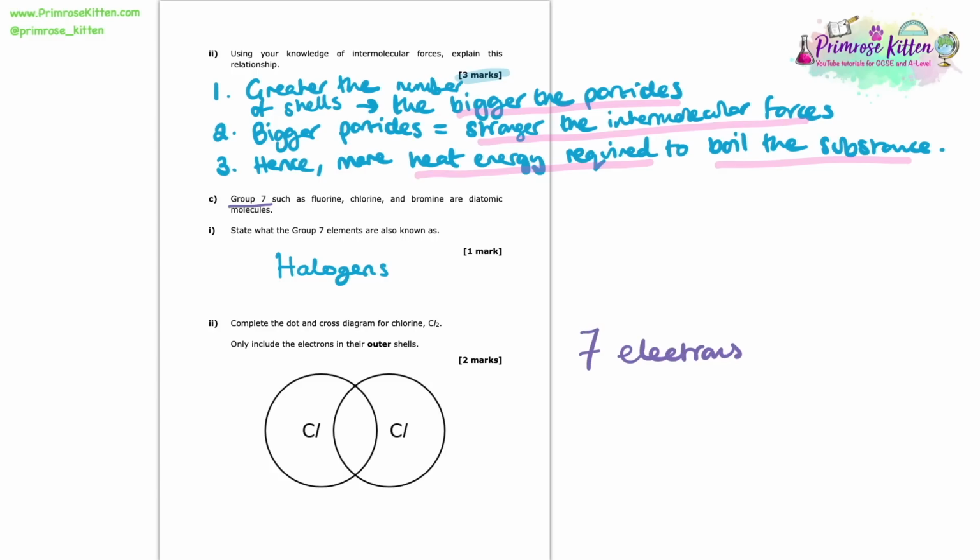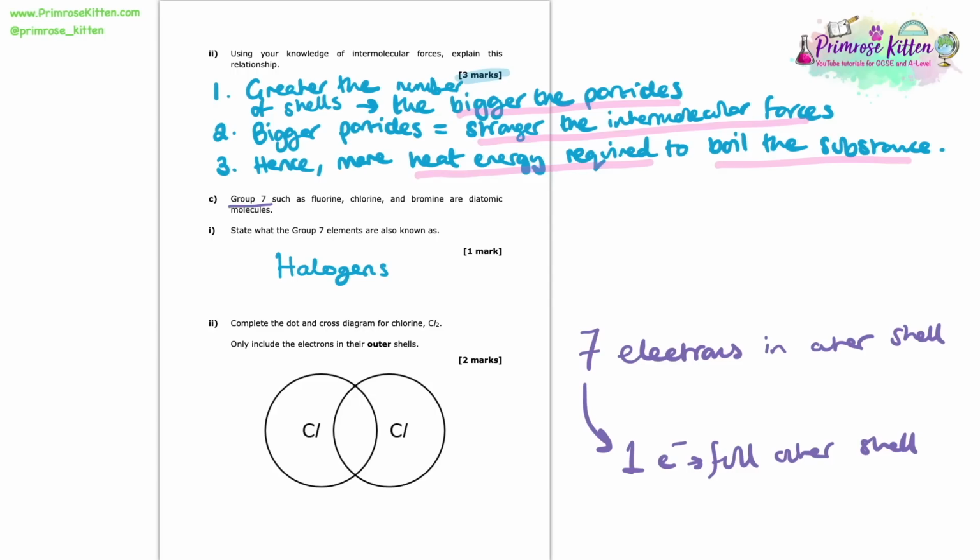That's one of their distinctive features. They need to gain 1 electron to get that full outer shell. And of course, we need this full outer shell to be nice and happy and content as a chlorine molecule.